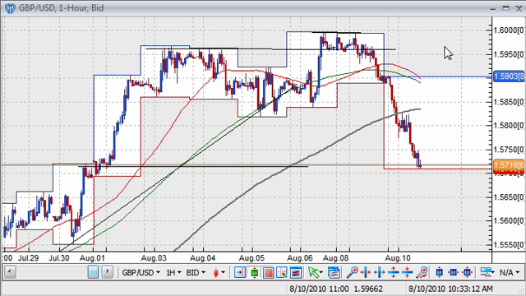But still, taking a look at the pound-dollar pair, the trade data wasn't enough, and we saw the pound sliding rather sharply. We came in at around 1.59 and fell all the way down to 1.5710, so a change of almost 200 pips. We had the decline start overnight as a result of the Chinese data and then extend in the middle of European trading and in New York morning trading. We had seen this pair in last week's trading run up against resistance first at 1.5960, break that briefly, but then resistance at 1.60 held, and with the pair unable to move upward, now we're seeing it move downward instead.